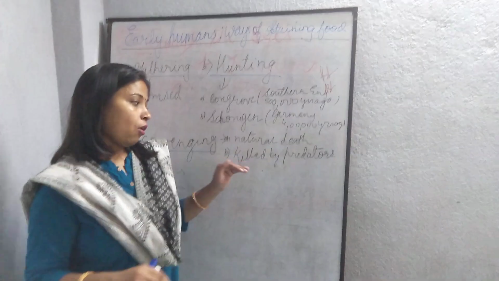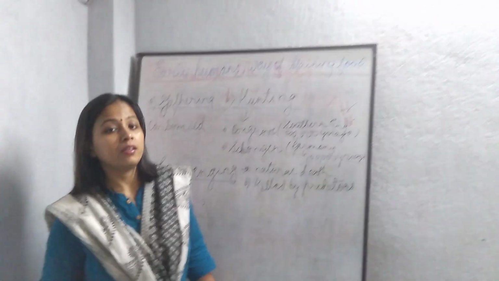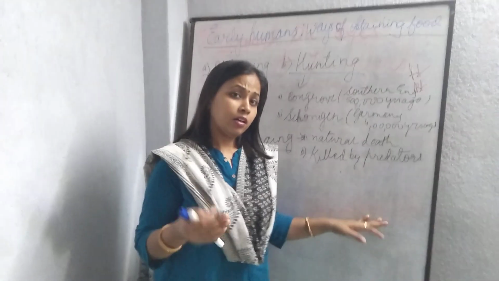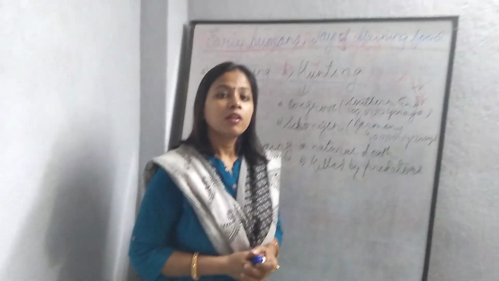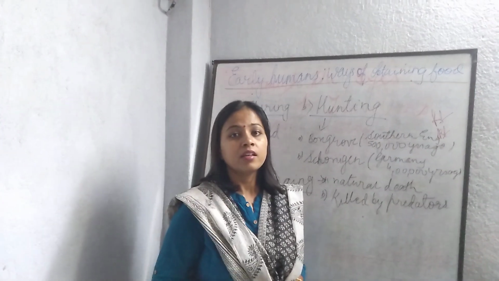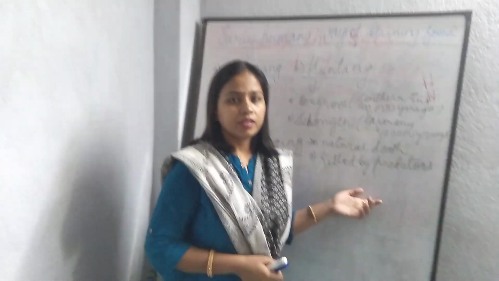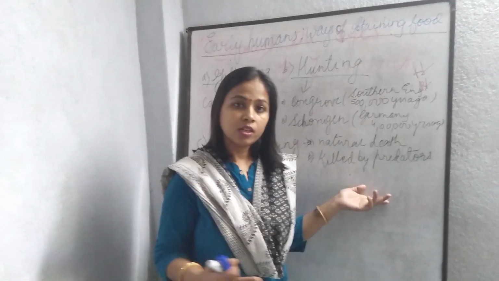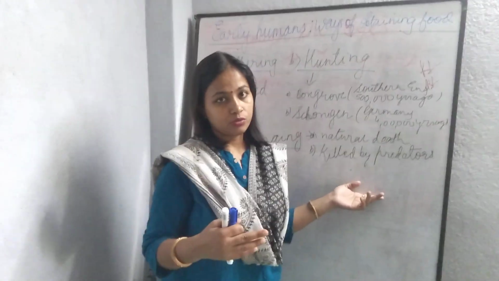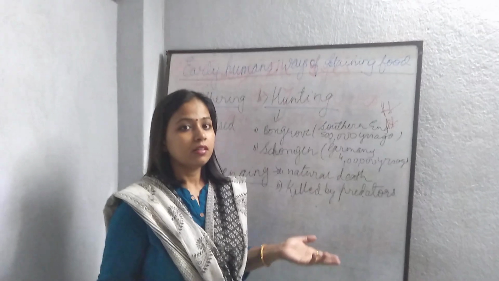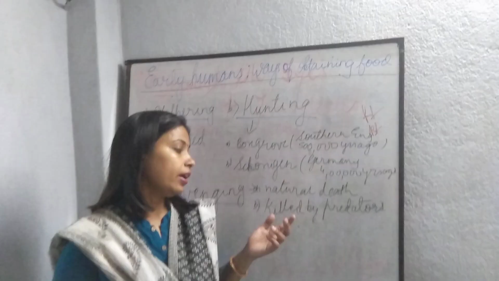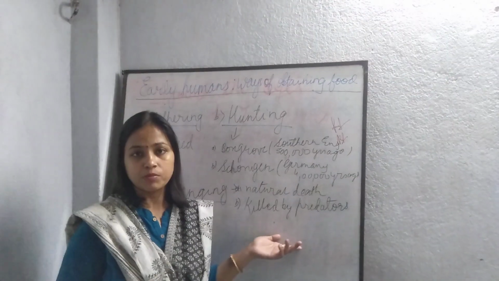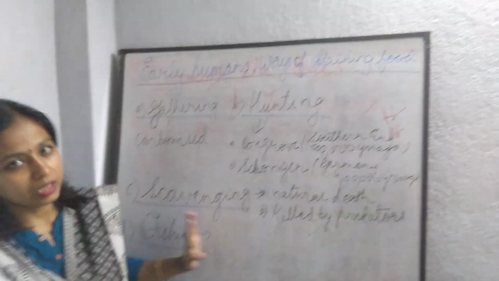Or it might be that predators, the kings of the forest like lion and tiger, hunt and don't eat the whole animal. They used to leave the prey, and the meat left by these predators was used by the early humans to eat.